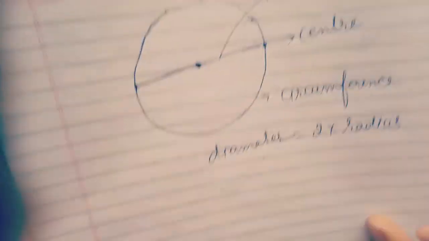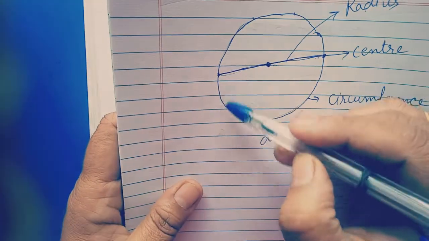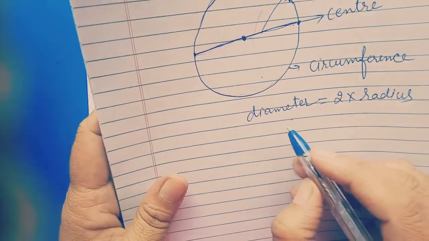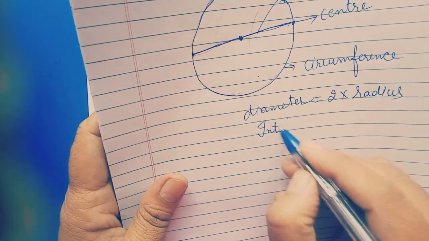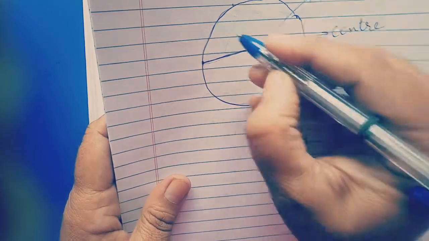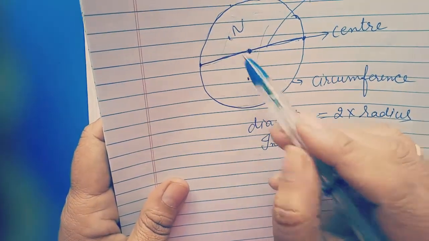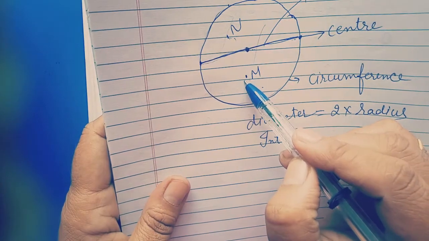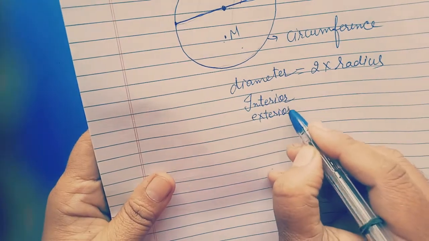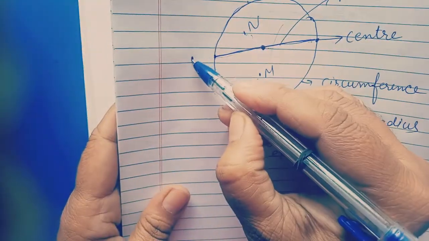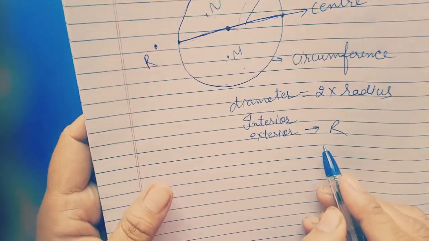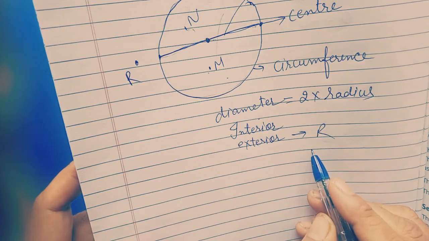Then next is interior and exterior. Interior means the place which is inside the circle. The place that is inside the circle is known as the interior. The points which are inside, suppose here is point M, here is point N, these are the interior points of the circle. And what is exterior? Exterior means outside. Any point outside, suppose here is point R, is known as an exterior point. I think this is clear to you.